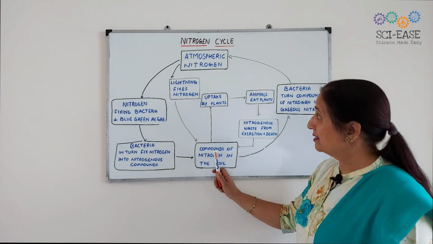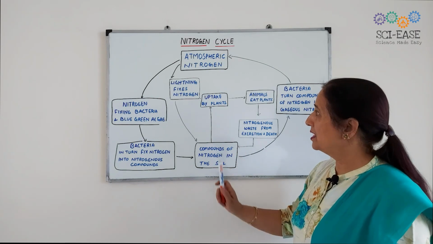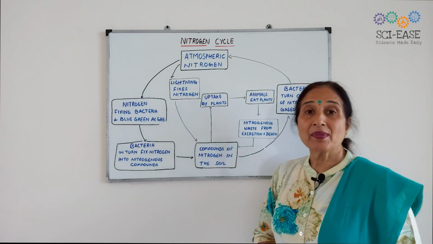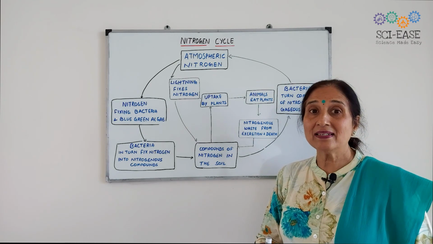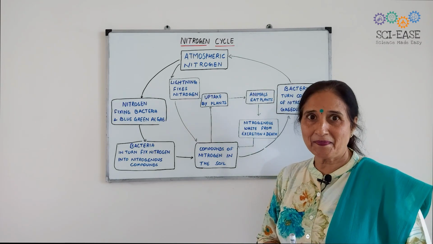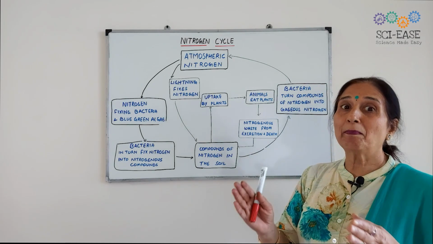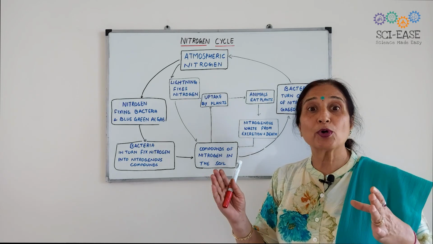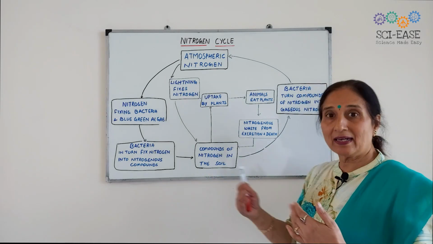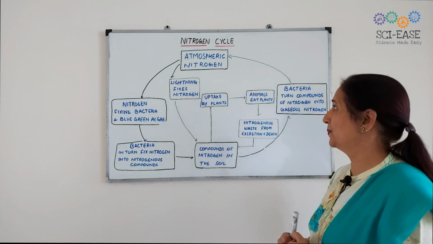Now these nitrogen compounds will be taken up by the plants through their root system. And now the plant will synthesize proteins and other nitrogen compounds also.